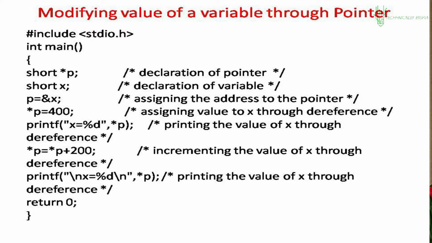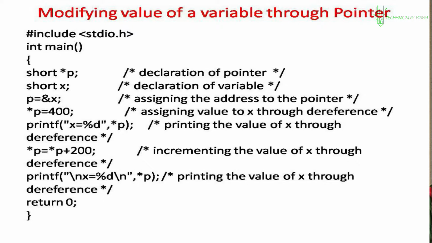So here look at this example, p equal to ampersand x, the line below, star p equal to 400. Star p translates to what? Value at where p is pointing. Now p right now is pointing at the variable x. So obviously when I say star p, it will be value at x, which will become 400.